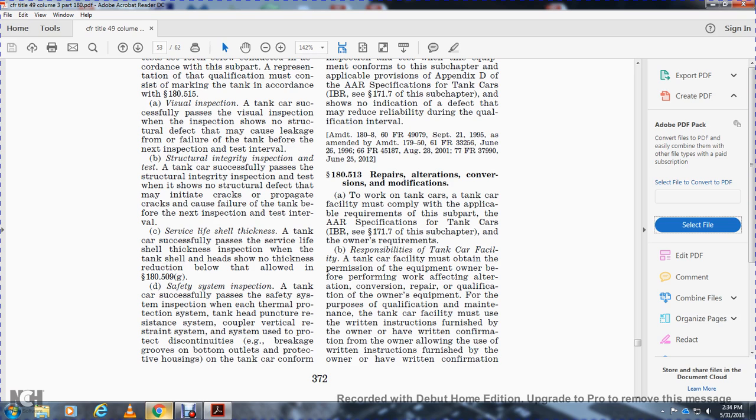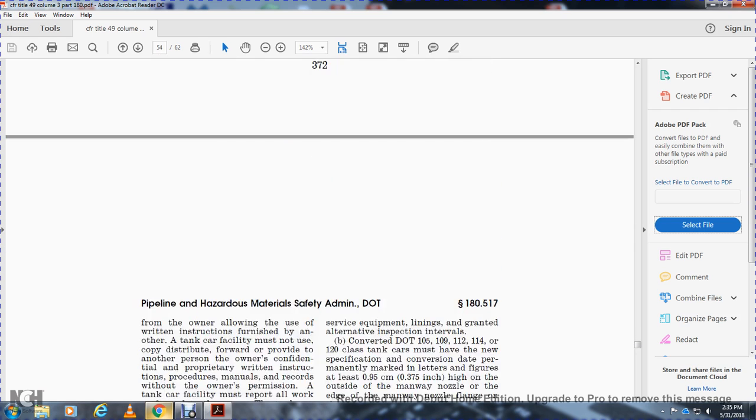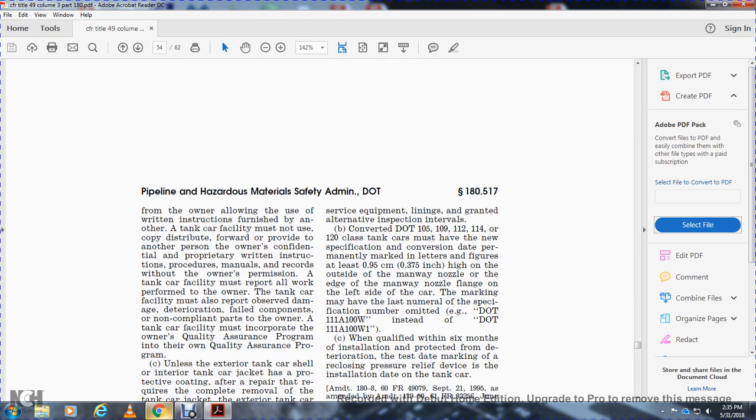For the purpose of qualification and maintenance, the tanker car facility must use the written instruction furnished by the owner, having the written confirmation from the owner allowing you to use the written instruction furnished by the owner. The tanker car facility may not use, copy, or distribute or forward to another person the owner's confidential proprietary written instruction, procedure manual, or records without the owner's permission.